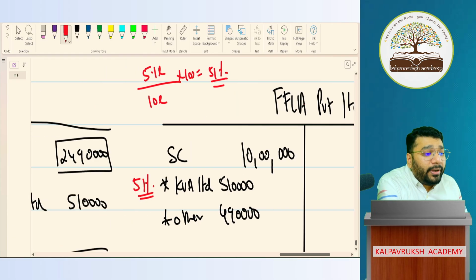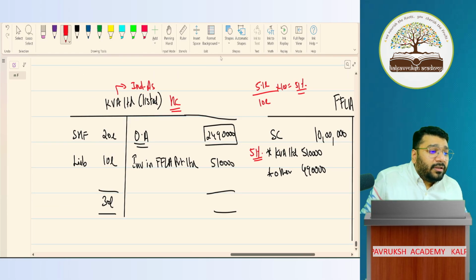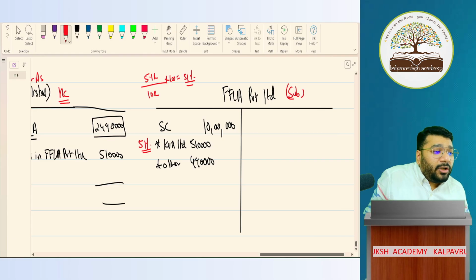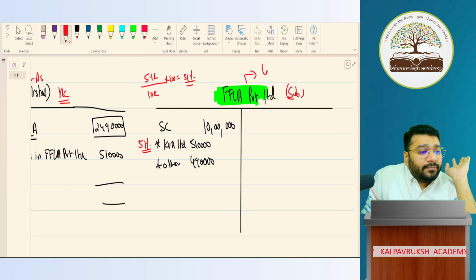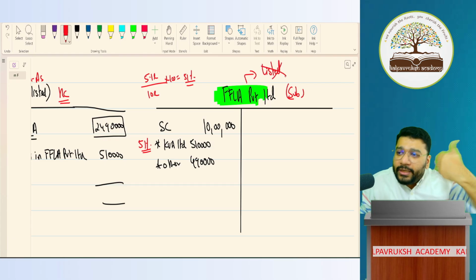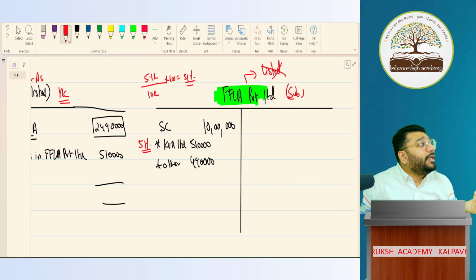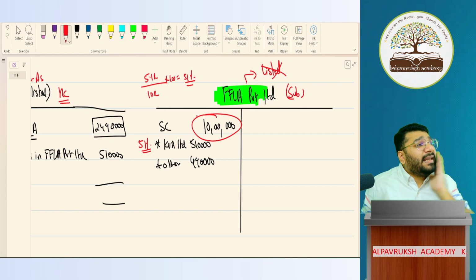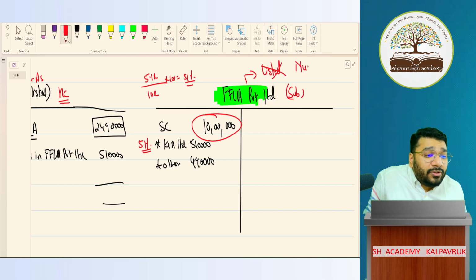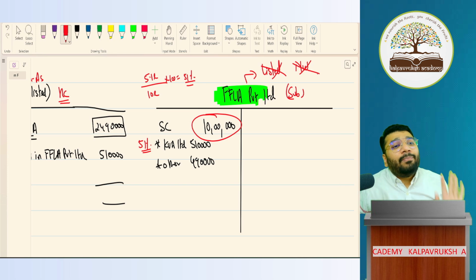Now, the third point is from the point of view of FFLA. They're telling that you are not listed, so no need to follow Ind AS, because private companies cannot be listed. Net worth also, if you see, how much is net worth? Only 10 lakh rupees, which is less than 250 crore. So as per the net worth criteria also, I need not apply Ind AS.